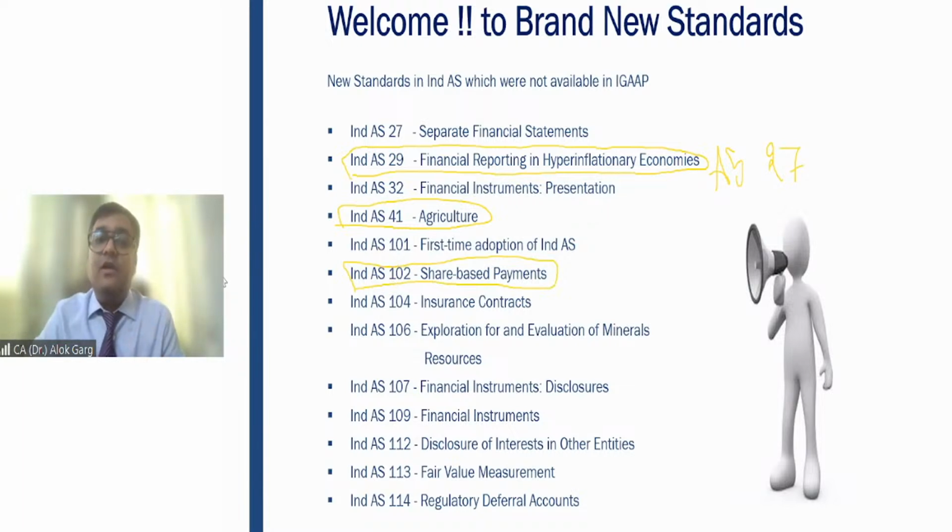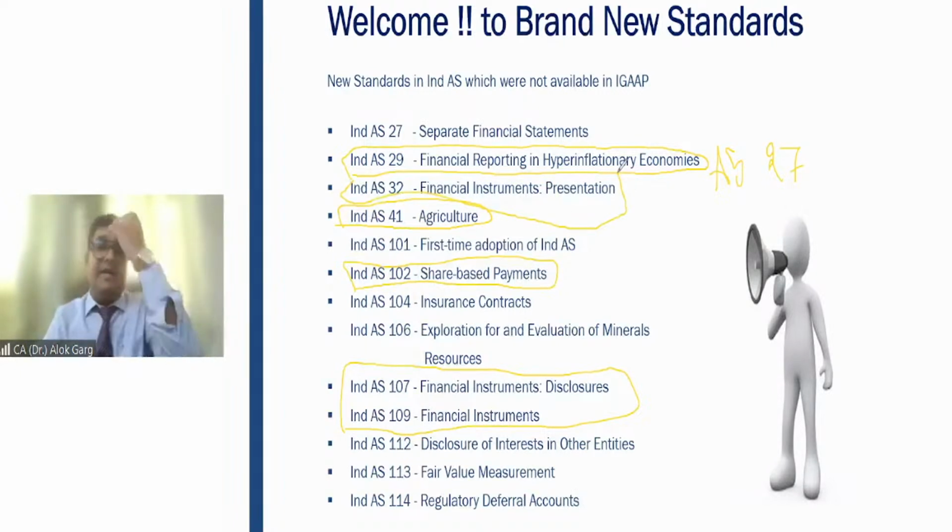Is that clear? So on financial instruments, friends, we don't have any standard in AS. AS 30, 31, 32, Rahul, never became mandatory. It was recommendatory, right? So for financial instruments, we have three standards: Ind AS 32, Ind AS 107, and Ind AS 109, right?